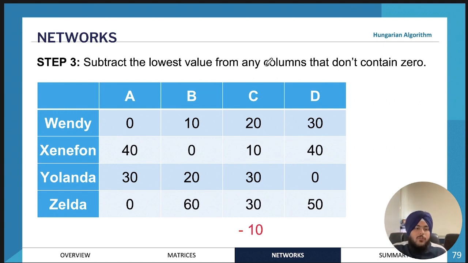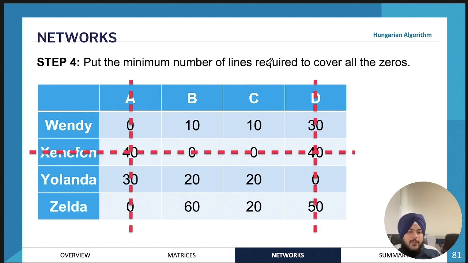Step 3 is to find the minimum number in each column. Once you've done that, I think only in column C the minimum number is 10. The rest is just 0. So we can just subtract 10 from the numbers in that column. Then again, you would form the minimum number of lines. In this case, you're going to get 3 lines again. Since it's not 4 lines, you would again need to work through the process.